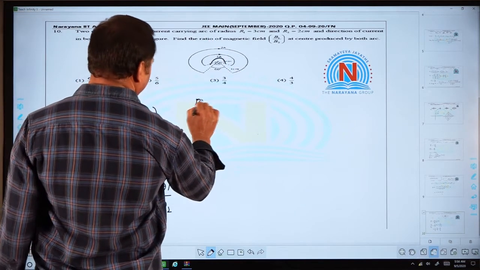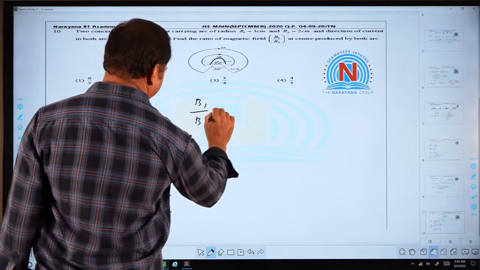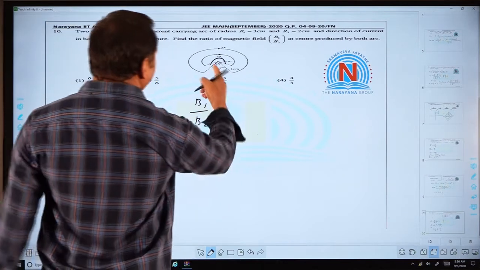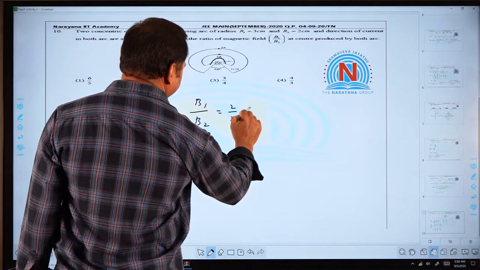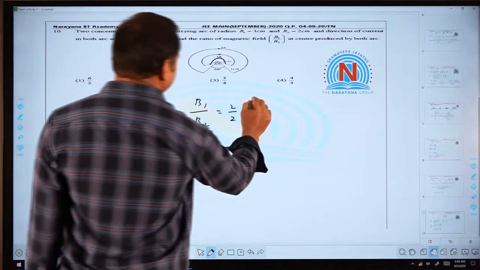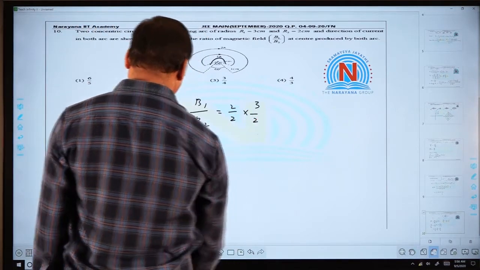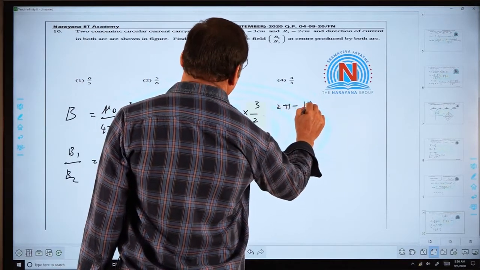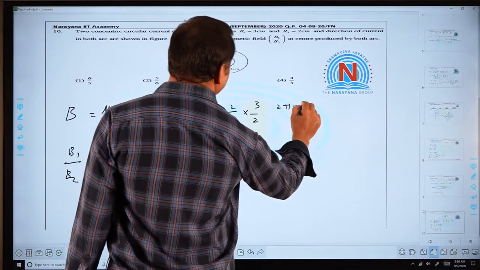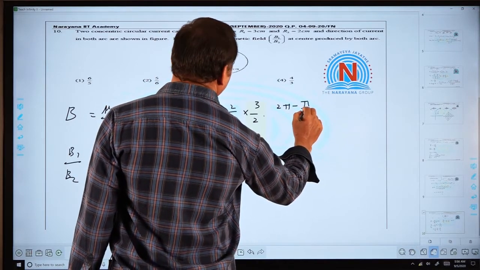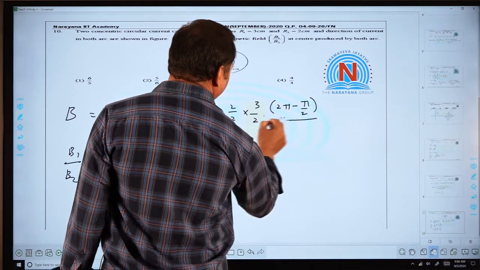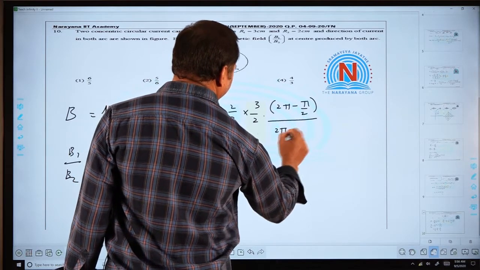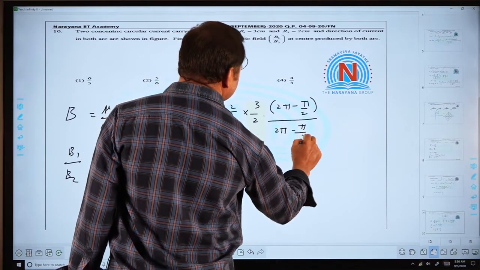Now B1 by B2 equal to I1 by I2, same current is passing, and radius ratio 3:2, and theta 1 is given by 2 pi minus pi by 2, that is 3 pi by 2, over 2 pi minus 60 degrees, that is 5 pi by 3.